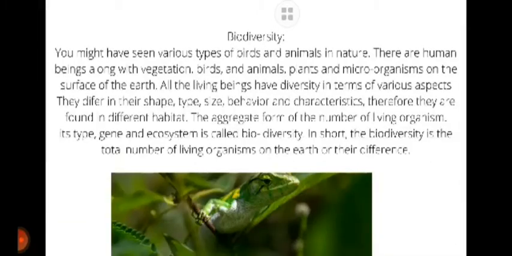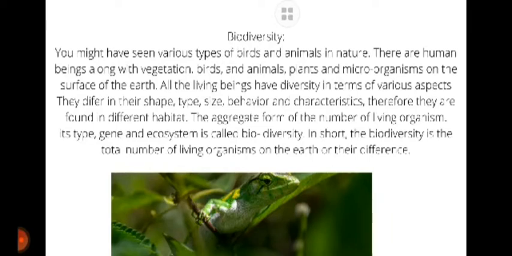You might have seen various types of birds and animals in nature. There are human beings along with vegetation, birds and animals, plants and microorganisms on the surface of Earth. All the living beings have diversity in terms of various aspects. They differ in shape, size, type, behavior and characteristics. Therefore, they are found in different habitats.